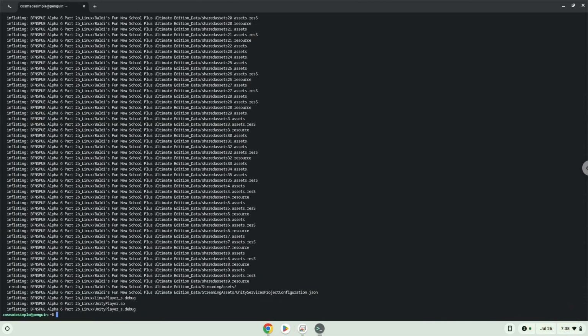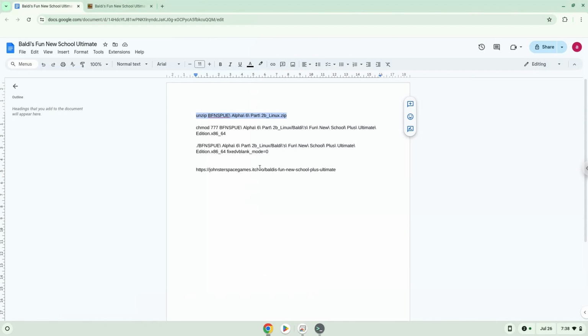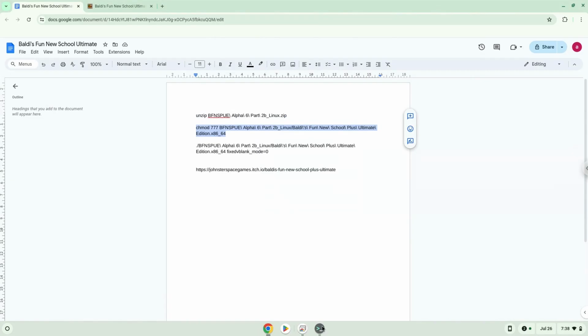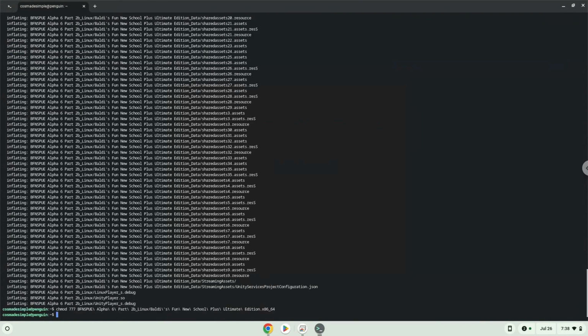Now we will make the game executable as a program. To launch the game we need to run the last command every time in a terminal. Let's do it now.